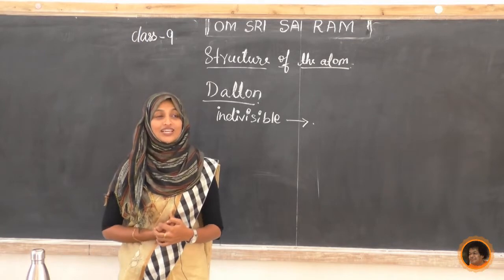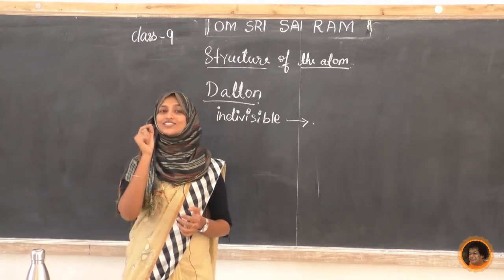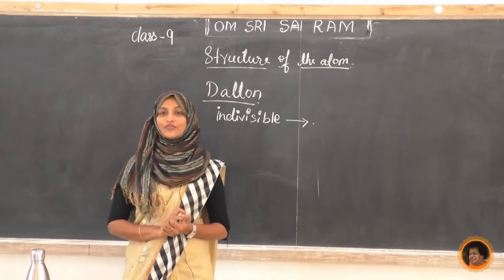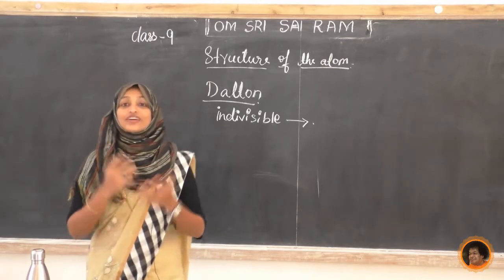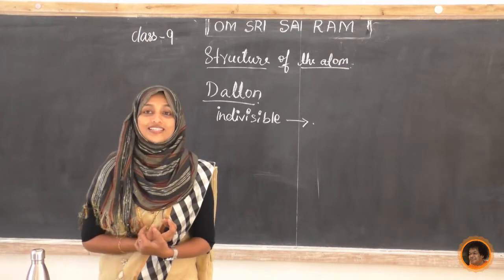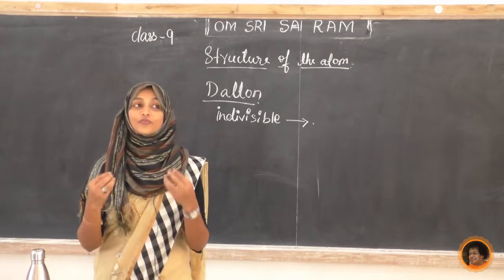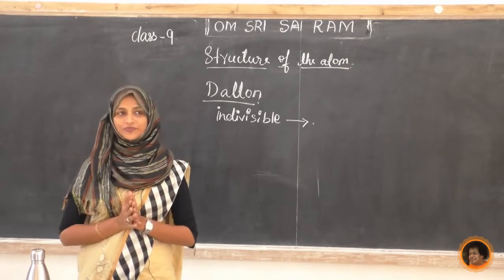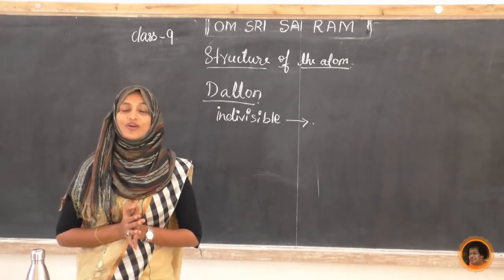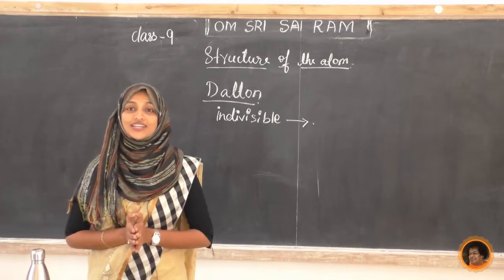Now my question is, where does this charge come from? From where did they get this charge? What is your answer for this question?